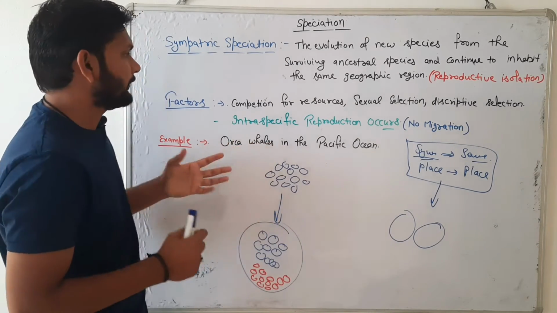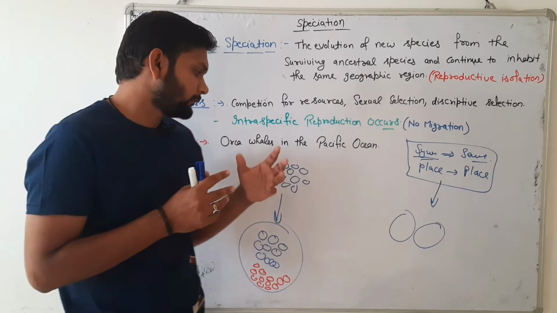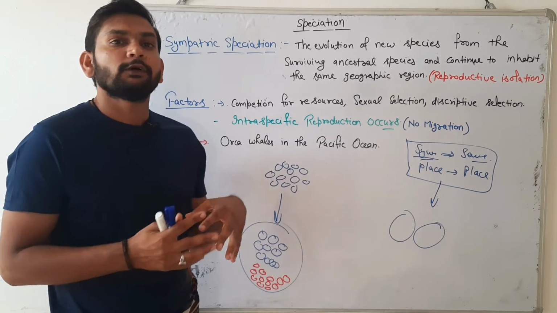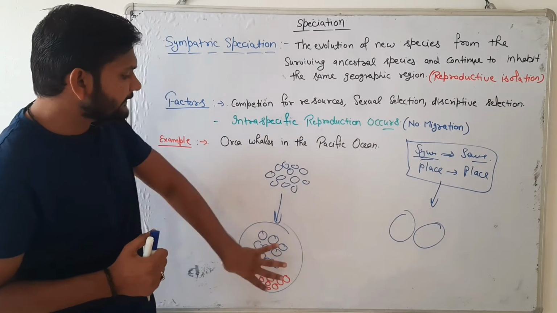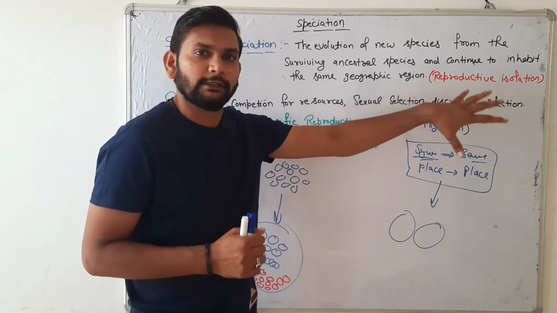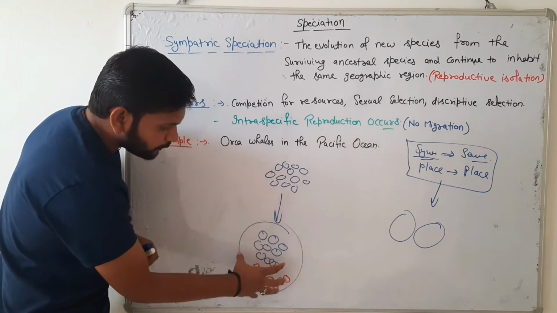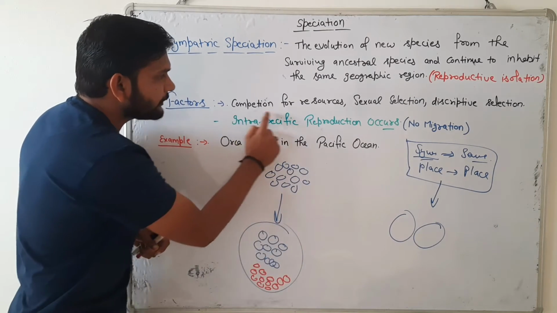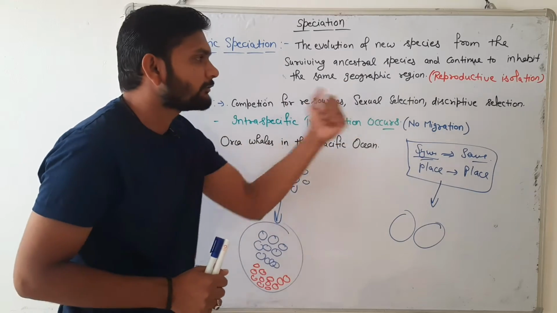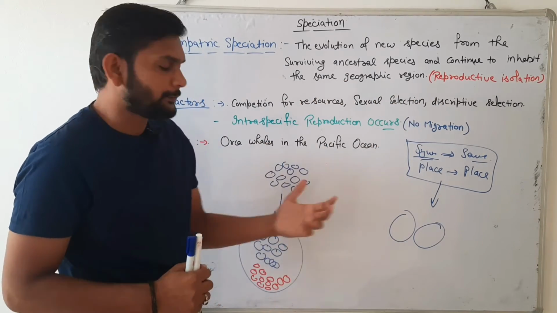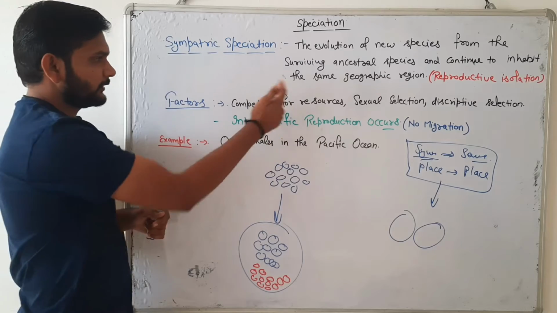The factor involved is the isolation of species, so we can say reproductive isolation. Reproductive isolation means these species convert into two different species due to competition for resources, sexual selection, and disruptive selection. We will discuss these later.